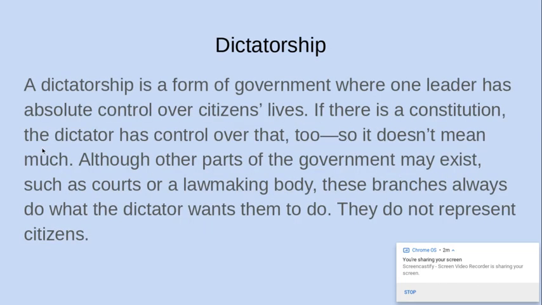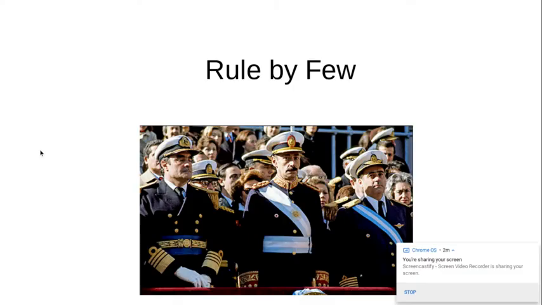A dictatorship is a form of government where one leader has absolute control over citizen lives. If there is a constitution, the dictator has control over that too, so it doesn't mean much. Although other parts of the government may exist, such as courts or a lawmaking body, these branches always do what the dictator wants them to do. They do not represent citizens.